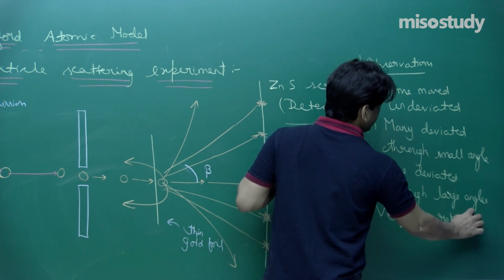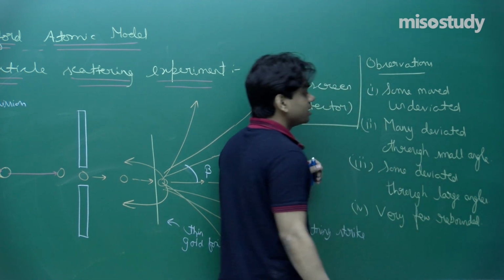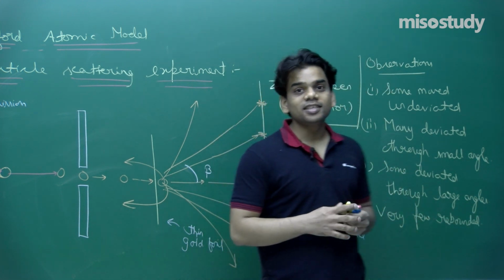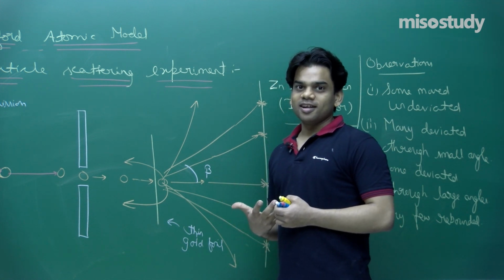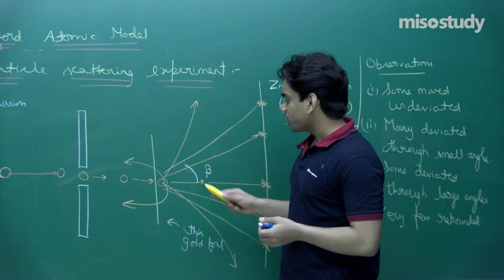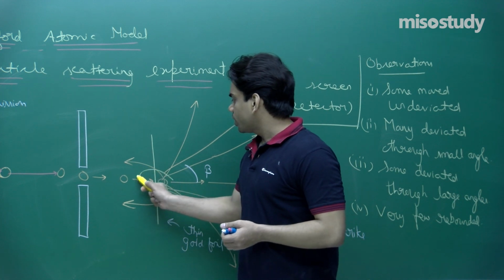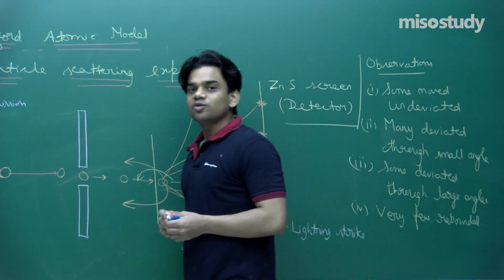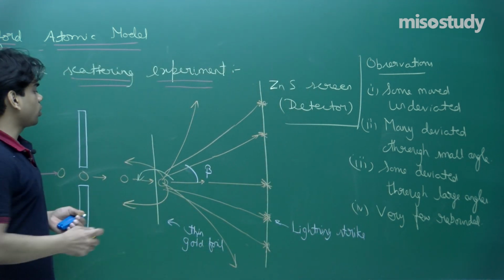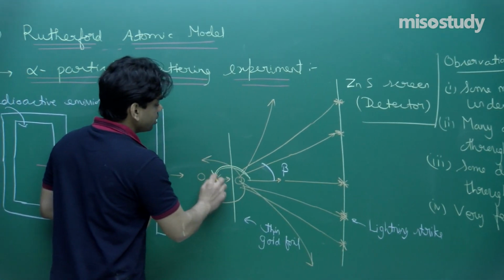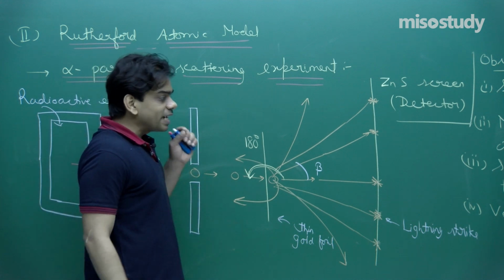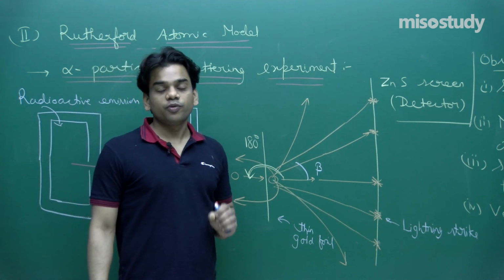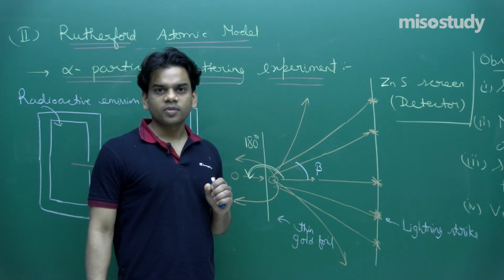When I say rebounded, what do I mean? I mean that they are completely changing the direction of motion. It's like a U-turn, a 180-degree turn. You can see here the deviation that is happening is 180 degrees. So this deviation that I have marked is a 180-degree deviation, that is 1 in 10,000, very small, very few.